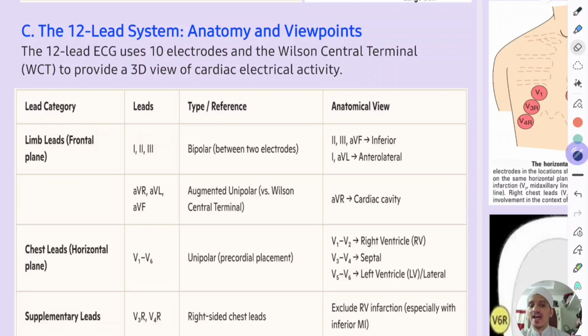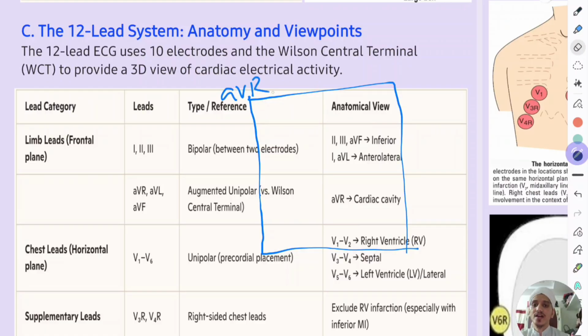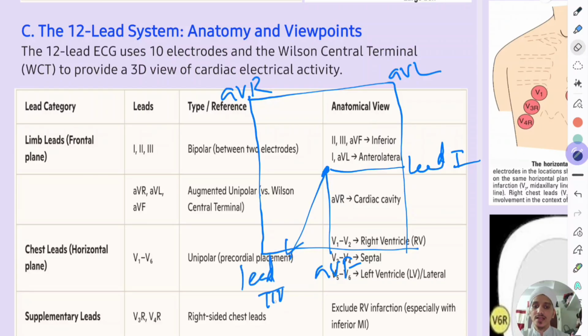If this is the frontal plane, we will have six leads: AVR, AVL, AVF, lead 1, lead 3, and lead 2. These 6 leads see the heart in the frontal plane.